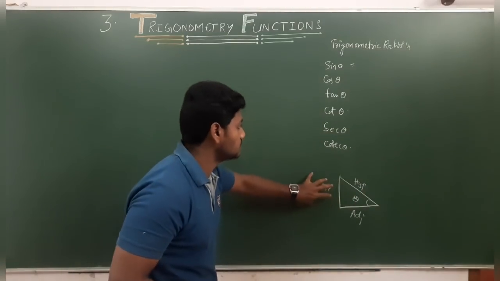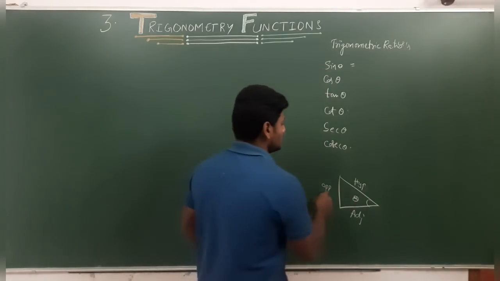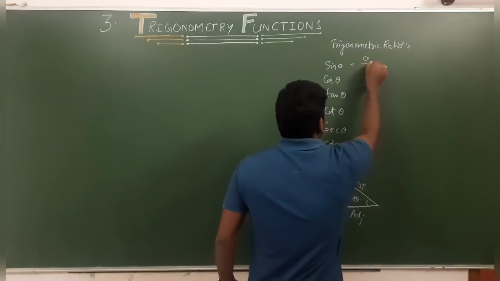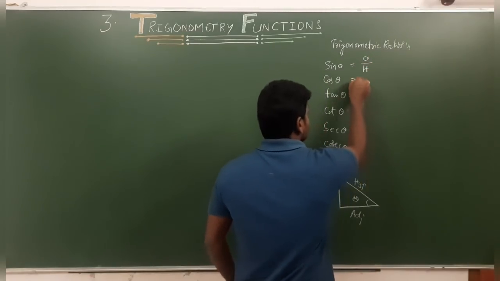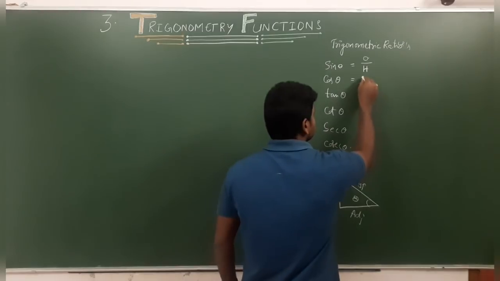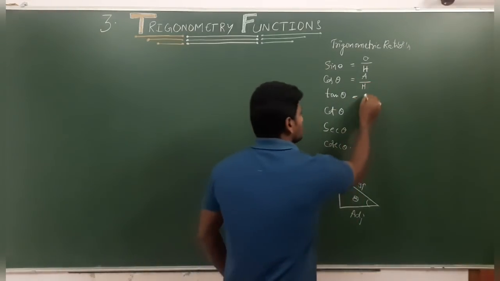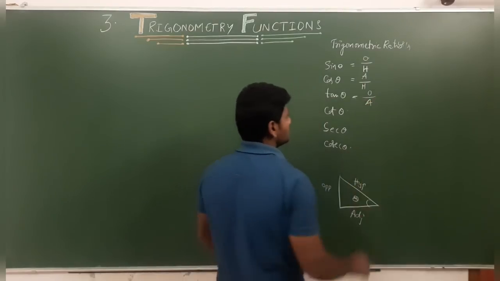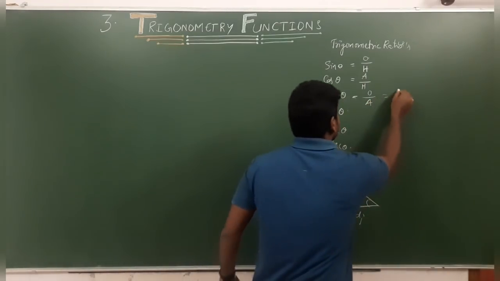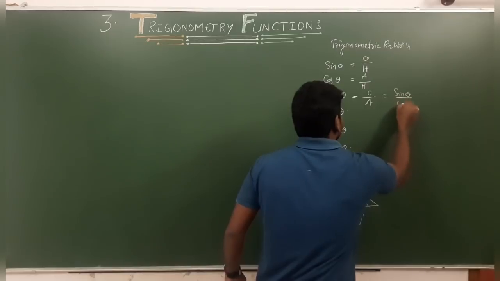According to this concept, we can define sine is equal to opposite by hypotenuse, cos is nothing but adjacent by hypotenuse, tan is nothing but opposite by adjacent, nothing but sin theta by cos theta.